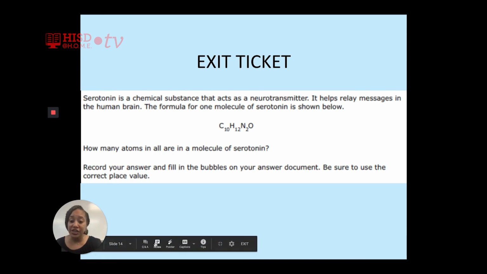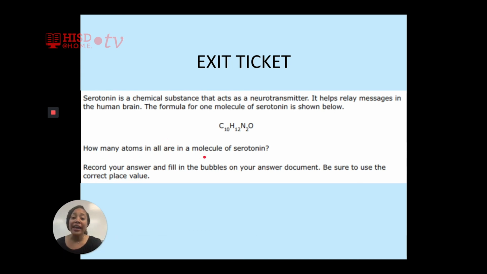The question is how many atoms in all are in a molecule of serotonin? So the key here is all. Just like that last question, if they want all, do we need to add or subtract? Right, we need to add because it says all.